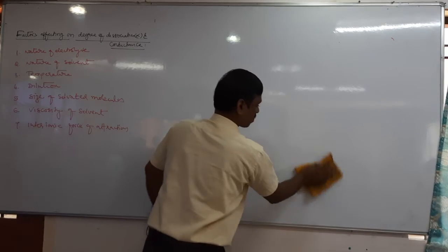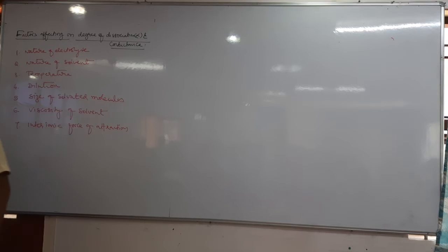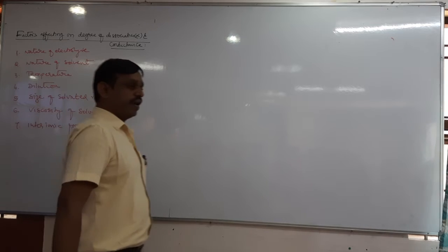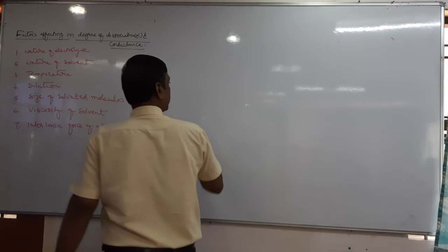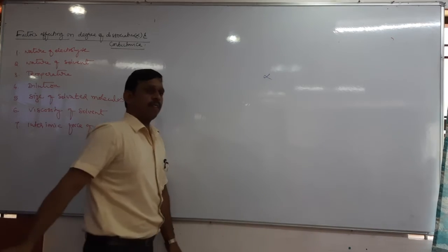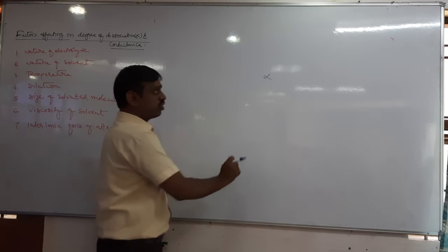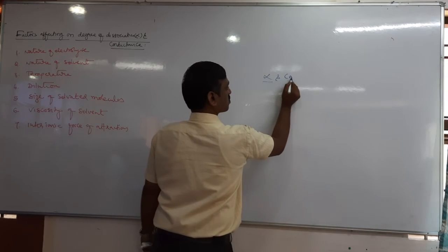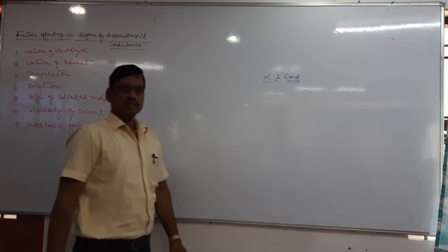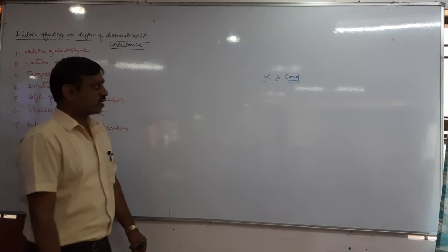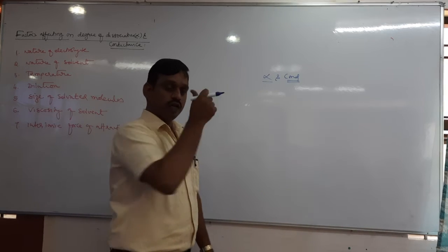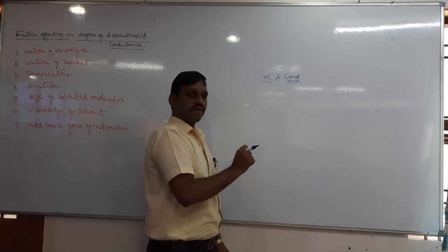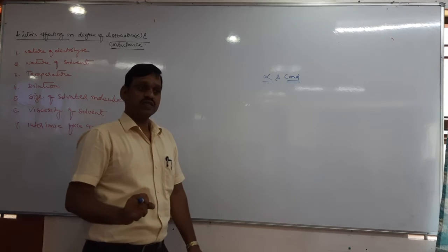Okay. Tell me, factors affecting degree of dissociation and conductance. So degree of dissociation is nothing but alpha, no? Alpha. Okay. Now tell me first, what is the relation between alpha and conductance? How they are related? Of course, directly proportional. Then it means when alpha increases, conductance increases. Why?